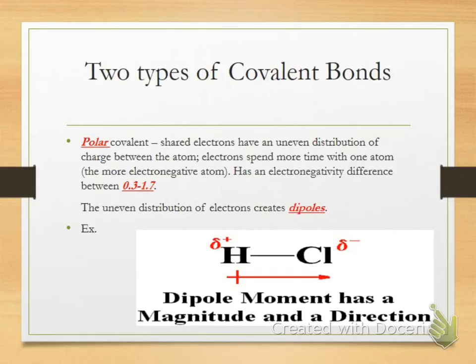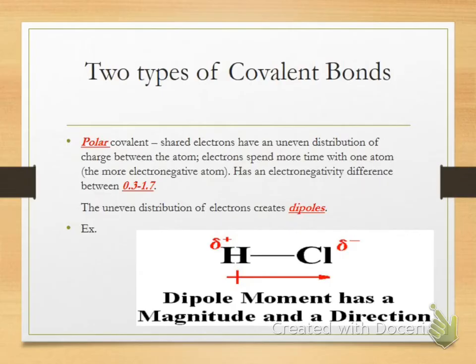So the uneven distribution creates these dipoles. What happens is hydrogen has a lower electronegativity. It doesn't get the electron very much, so it has a slightly positive side to it. Because the electron spends more time with the chlorine, chlorine has a slightly negative charge.